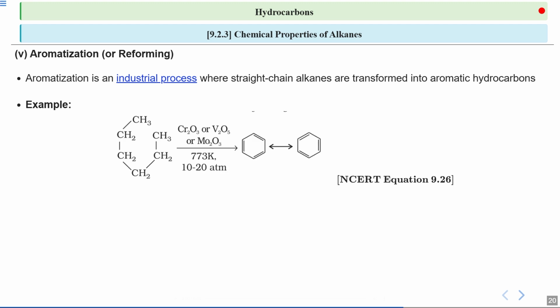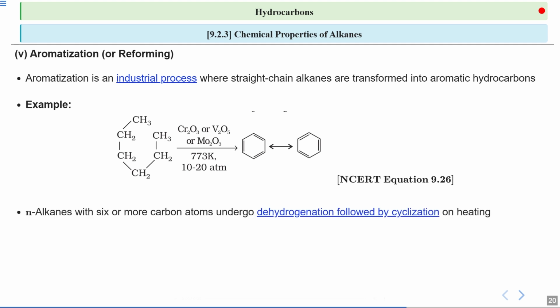If you take hexane and try to convert it into benzene, you have to do that at high temperature such as 773 Kelvin and high pressure, which is 10 to 20 atm, in the presence of a strong oxidizing agent such as Cr2O3 or V2O5 or Mo2O3. These all three are strong oxidizing agents. You can use any of them.